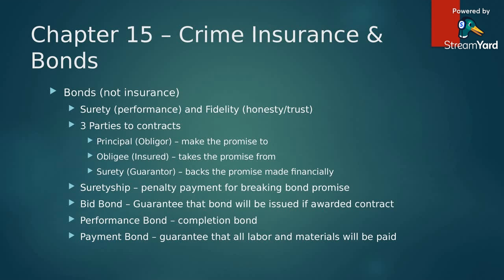The principal, also known as an obligor, is who makes the promise, and the promise is made to the obligee, also known as the insured. This is the one that takes the promise from the principal or the obligor. And the vehicle in which they enforce the promise is through a company called a surety or a guarantor.